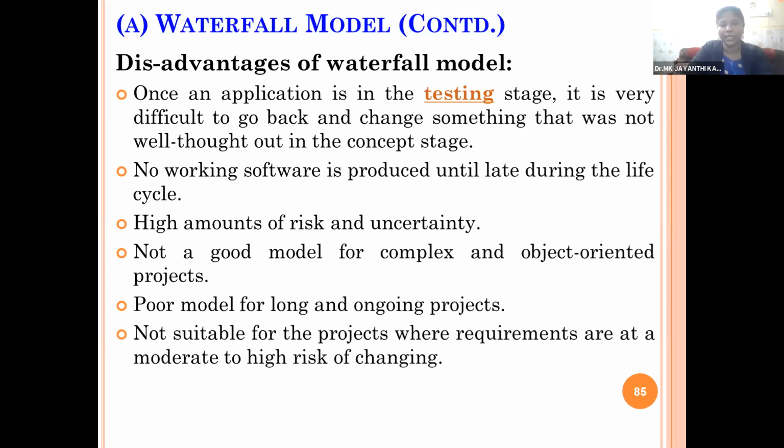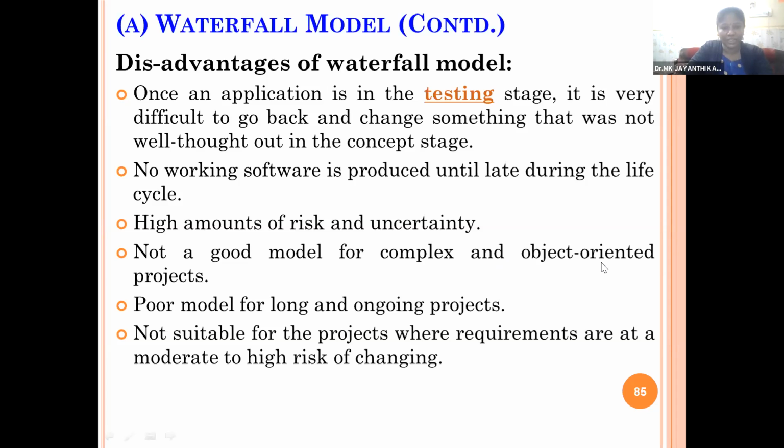So if the project is a very complicated one, and it's having lots of components and other activities, and if it is an object-oriented project, we cannot go with this waterfall model, because in object-oriented models, we can go for inheritance, polymorphism. So inheritance means again we will modify, we'll have new classes, new definitions, we'll have friend functions, all those things. So for object-oriented projects, the waterfall model will not support.